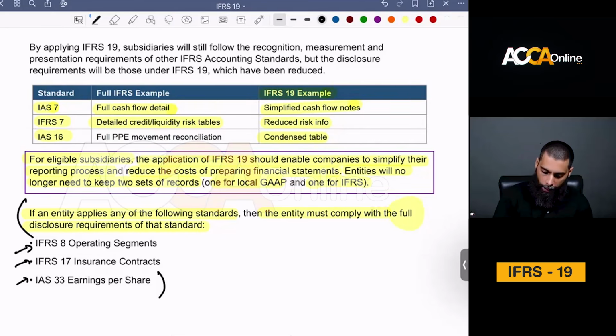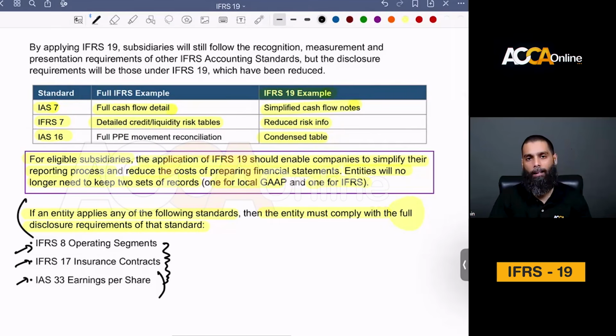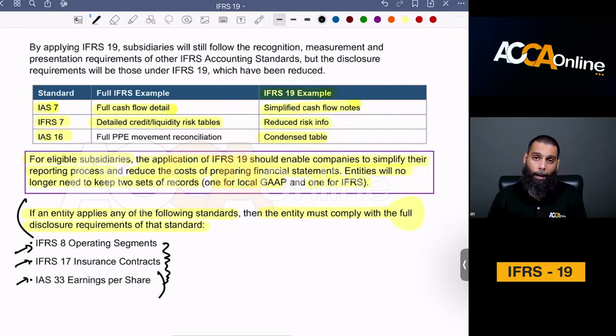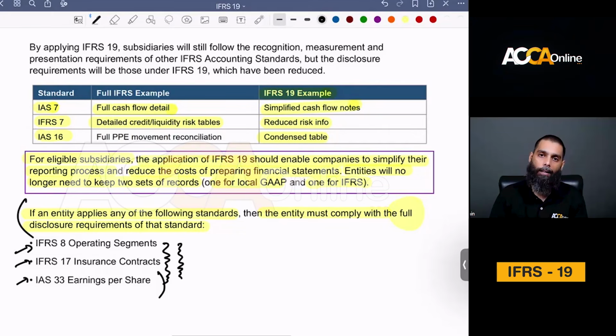So if you are already exempt from any of these accounting standards, it will be easier for you to apply IFRS 19 as well. But if you have already failed the exemption of any of these three accounting standards, you will automatically fail for the exemptions of IFRS 19 as well. So that's the philosophy. All right. And that is it. IFRS 19 is complete.